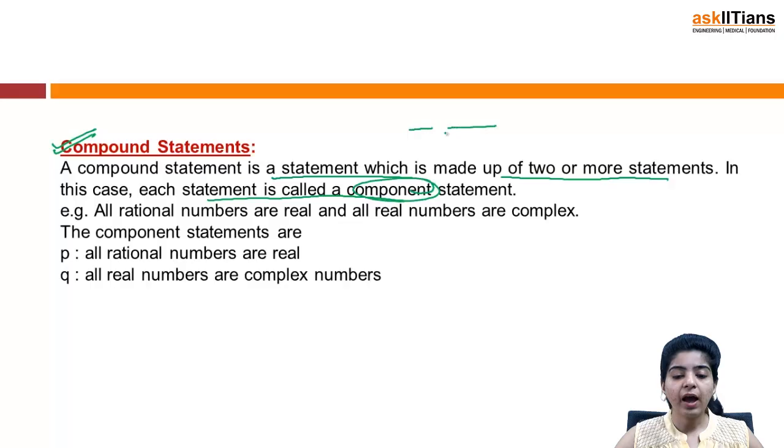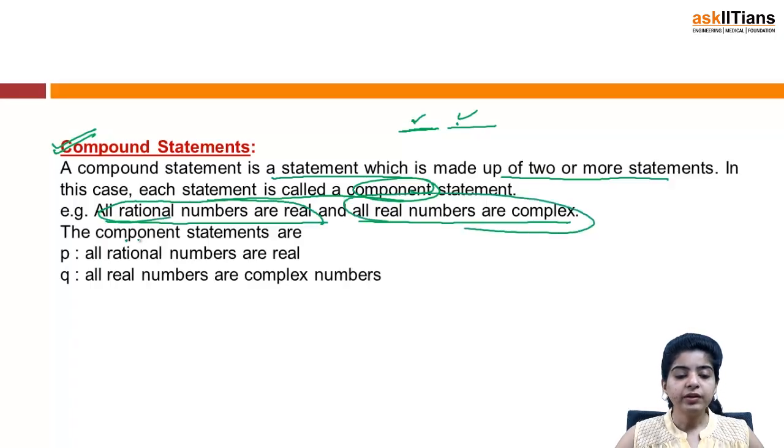That means suppose I have a compound statement, I'll have two statements, so it will be made up of two or more statements. Then each of these statements will be termed a component statement. For example, all rational numbers are real and all real numbers are complex. So this is obviously a compound statement because it is a combination of these two statements.